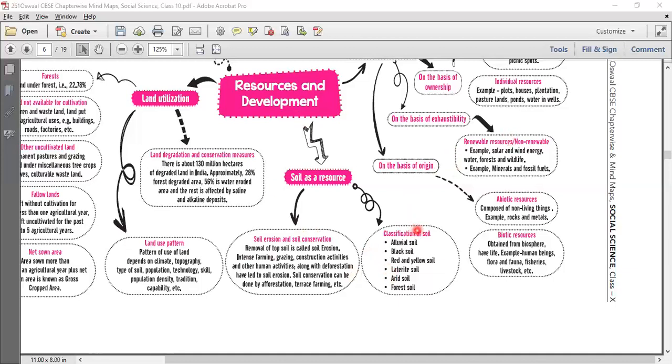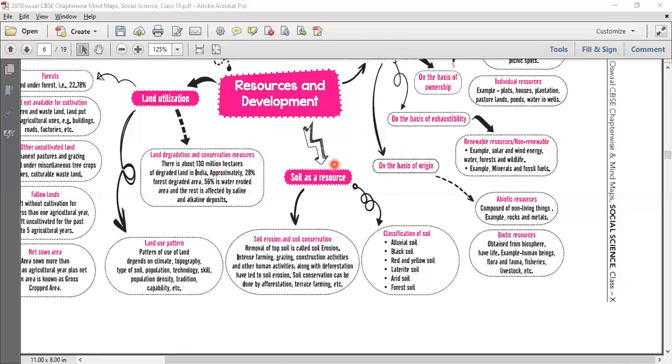Then we spoke about resource development and planning. How do you develop your resource and how do you plan it? So resource planning in India happens in these three ways: making inventory of the resources after the region-wise identification has finished across the country. So first you have to identify the resources region-wise, and then you have to make an inventory, basically a list or a database of the resources along with the region.